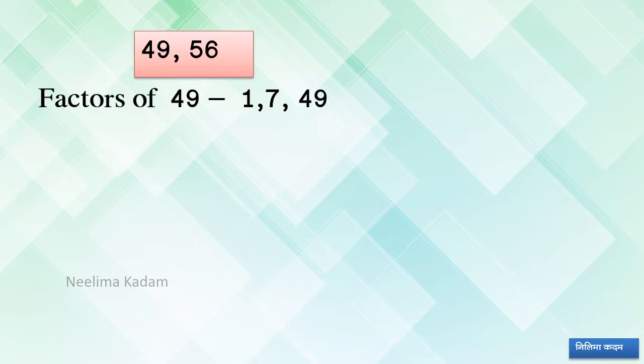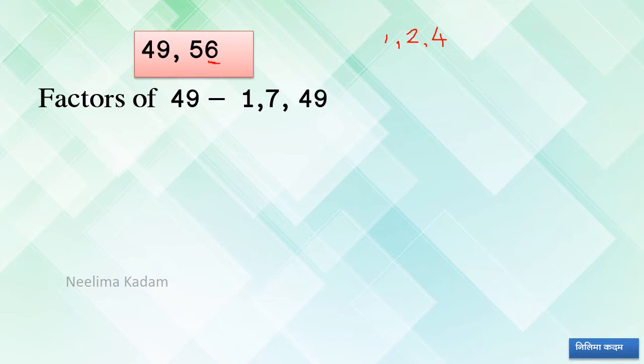Now, 49 and 56. Factors of 49: 1, 7 and 49. Okay. Now, factors of 56 we have to find. 1 is there. Then this is an even number, therefore 2 will be there. Next, 6 plus 5, 11. 11 is not divisible by 3, therefore 3 is not a factor. Next, 4. 4 1s are 4, 4 4s are 16. Yes, therefore 4 will be a factor. Then 5, it is not there because in the units place 6 is there.